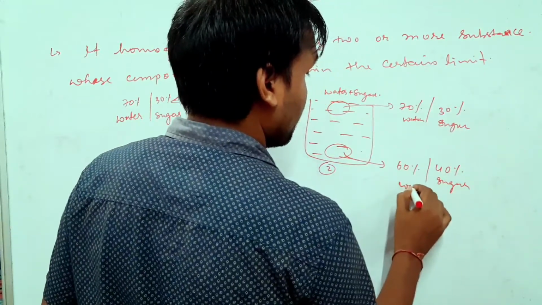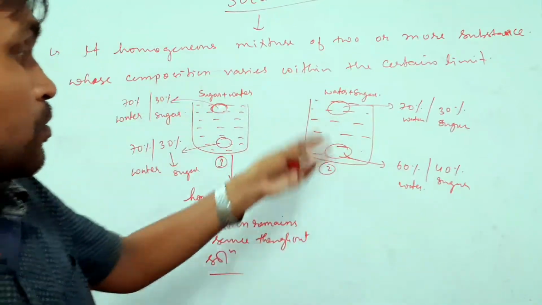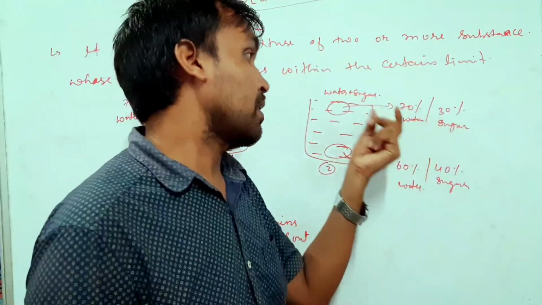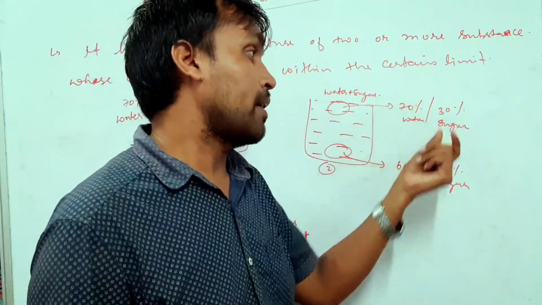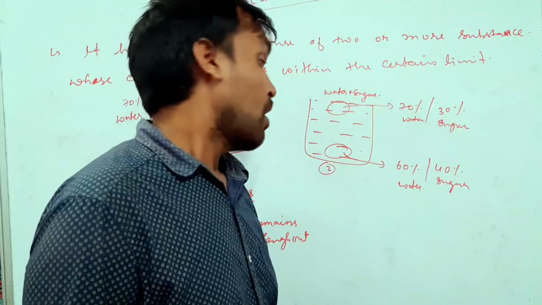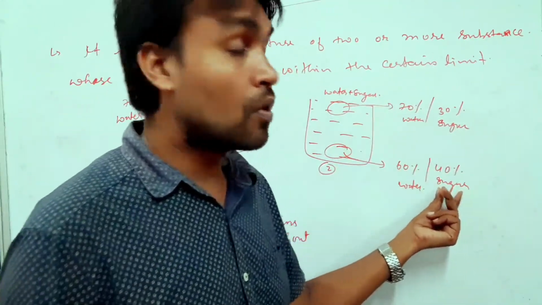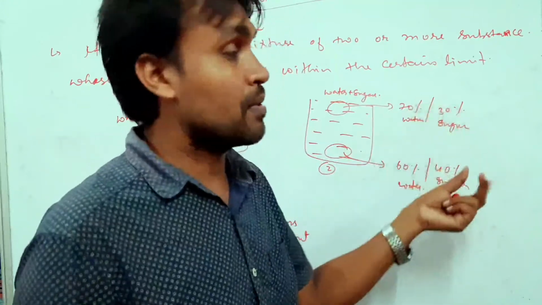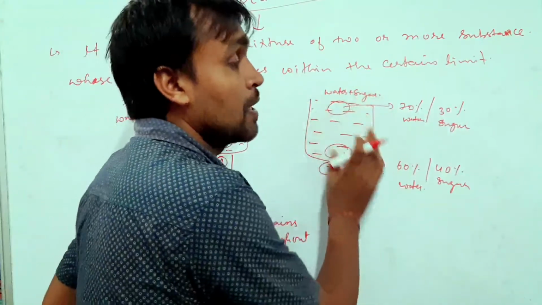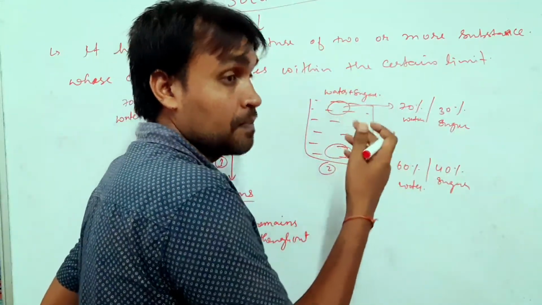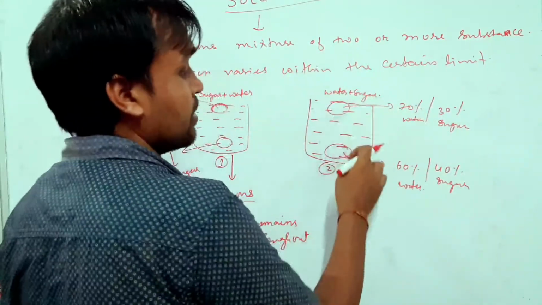So in solution number 2, the composition is different. In the upper layer the water content is more and sugar content is less, whereas in the bottom portion sugar is more, 40%, and water is only 60%. That means in the same solution, the ratio of water and sugar varies.